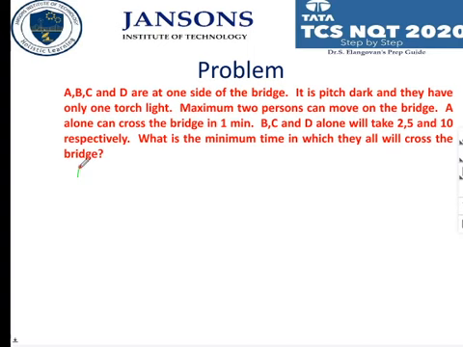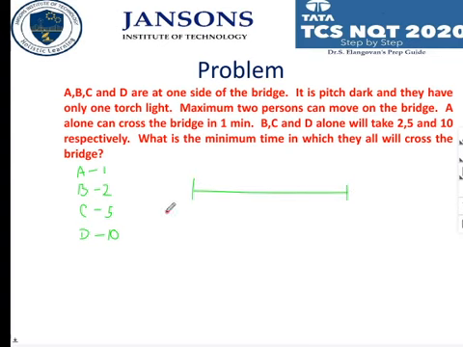Now A is taking, let me write down, 1 minute to cross the bridge. B needs 2 minutes. C needs 5 minutes. And D is a very lazy, slow fellow, so he is taking 10 minutes to cross the bridge. Correct? Now, there is a bridge here.